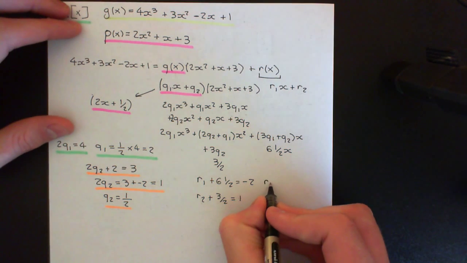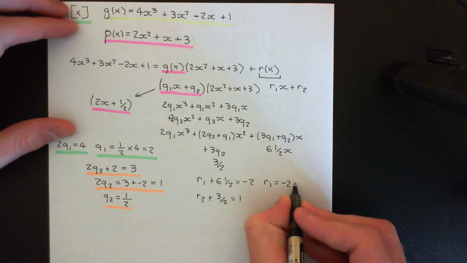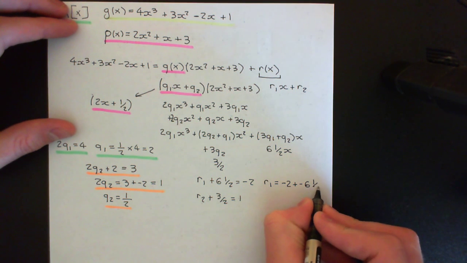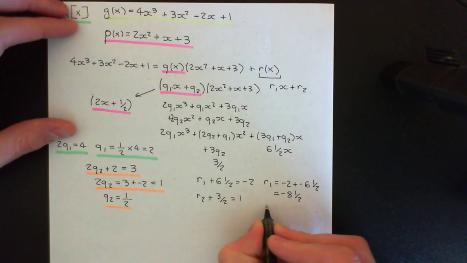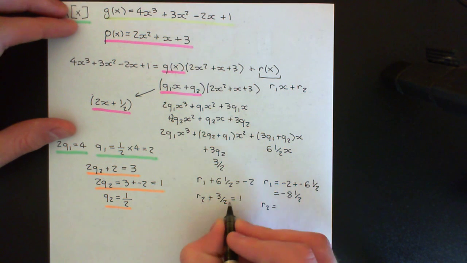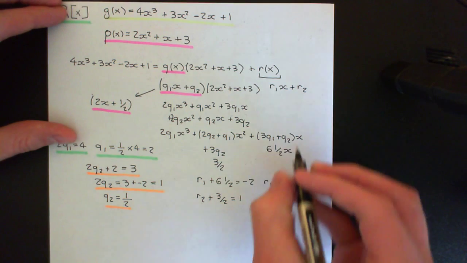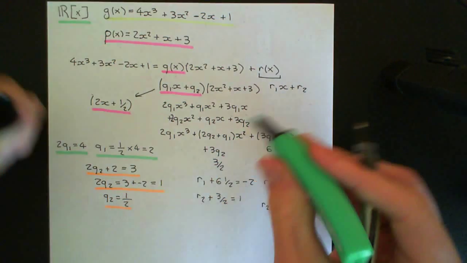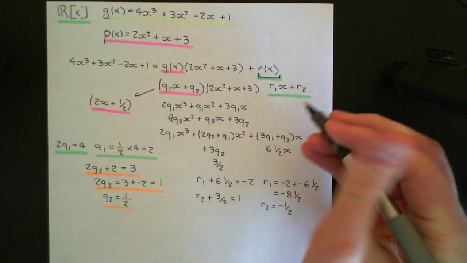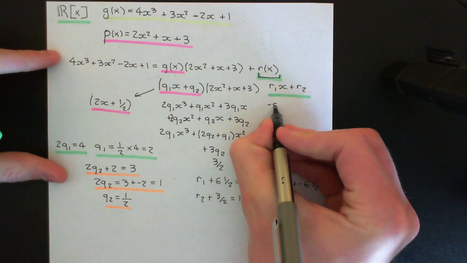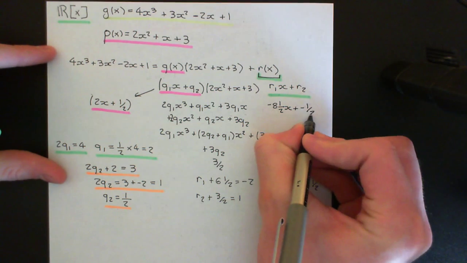So to finish this off, r1 is going to have to equal negative 2 plus negative 6 over 6.5, which will be negative 8.5. And r2 is going to have to equal 1 minus 3 over 2, which is just minus a half. So finally, our remainder polynomial r of x is going to end up being negative 8.5x plus negative a half.